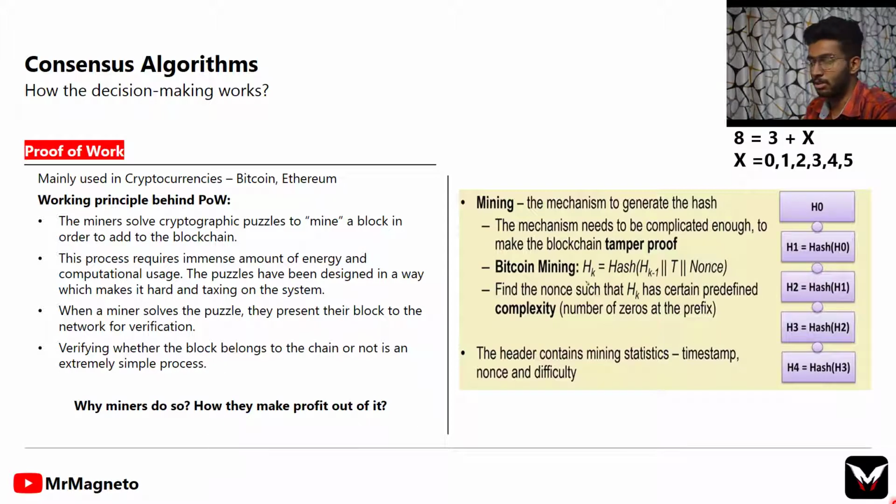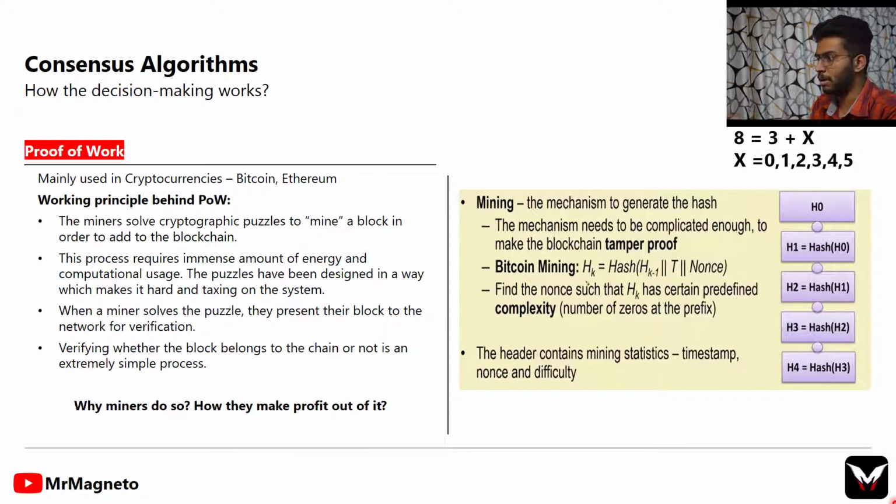Let me explain the concept with an example. Say 8 is equal to 3 plus x. We know that the value of x is 5 because we could do x is equal to 8 minus 3, which is 5. But as we are using hashing, it is not possible to travel back, as hashing is irreversible. So what we could do is substitute x with some values.